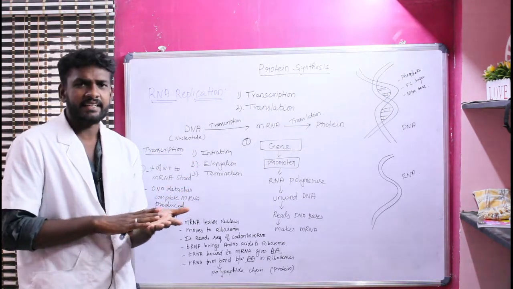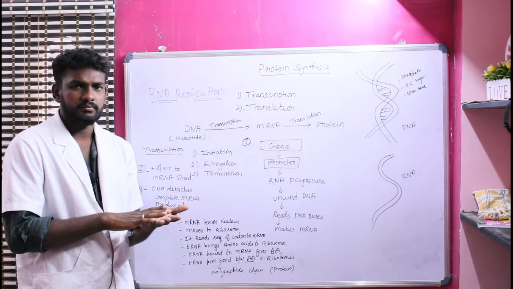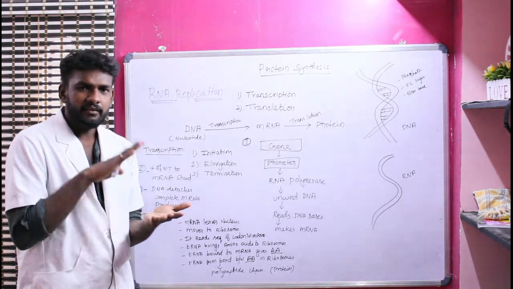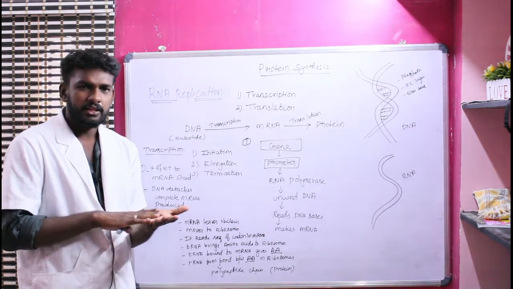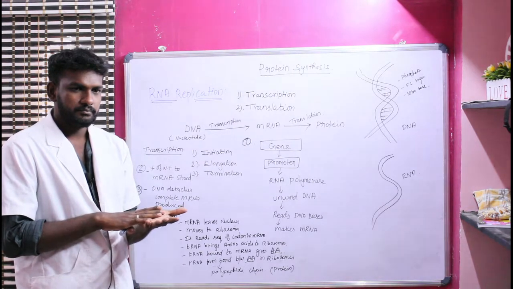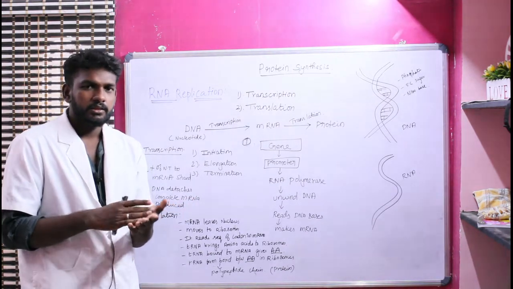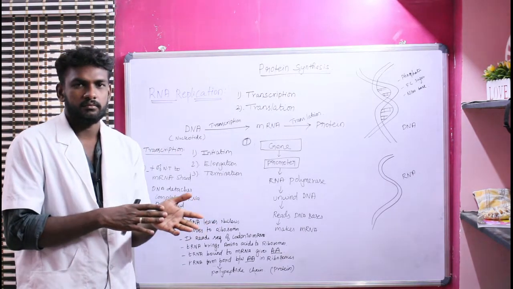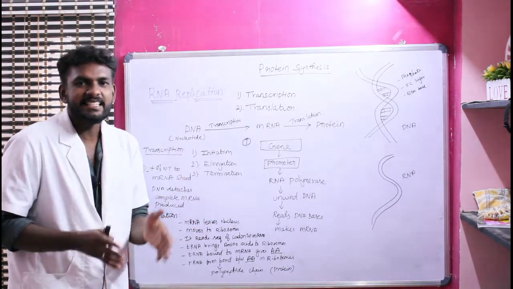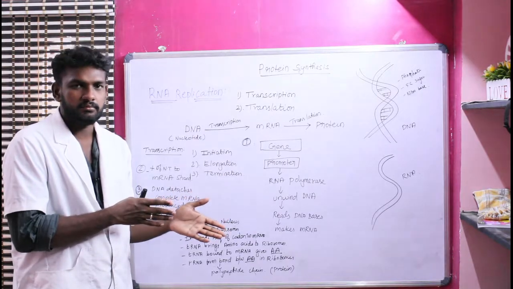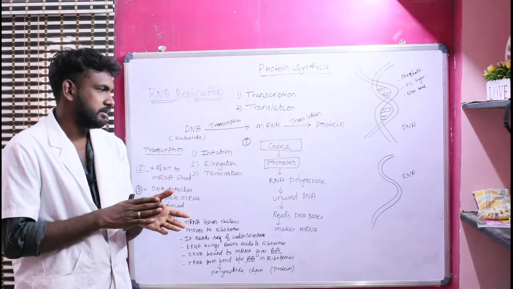Our DNA contains genes. Each and every gene has unique codons. In the gene, we have a promoter, which is initially present in the gene.